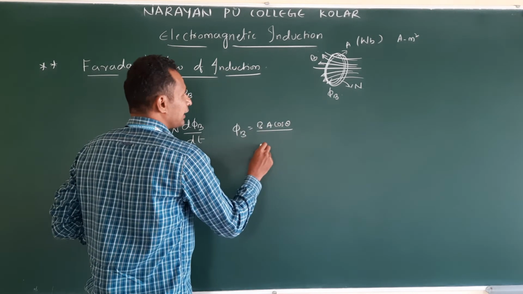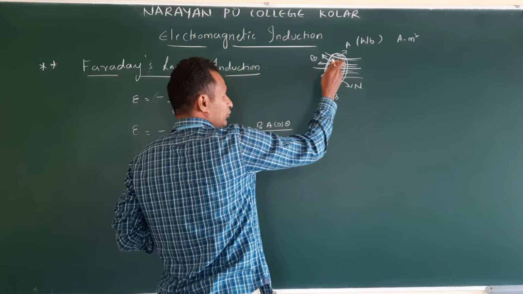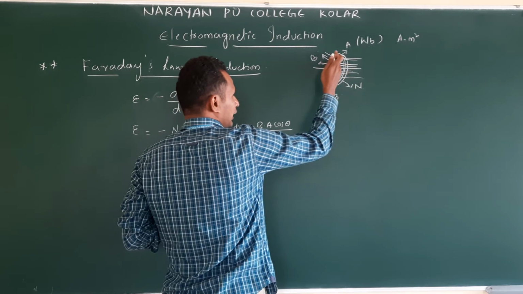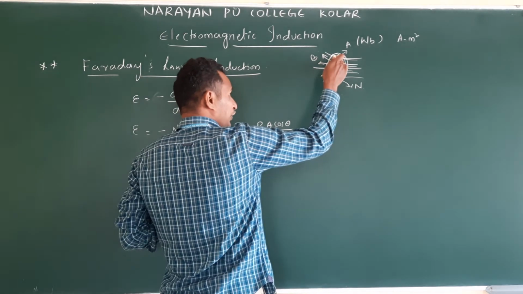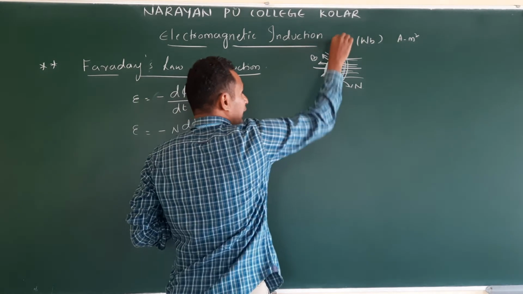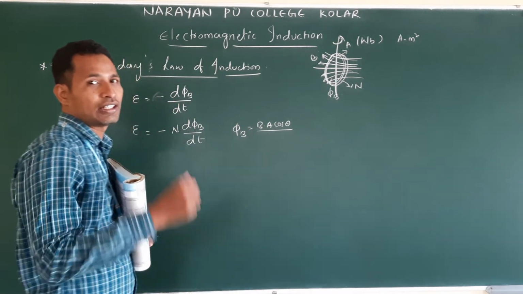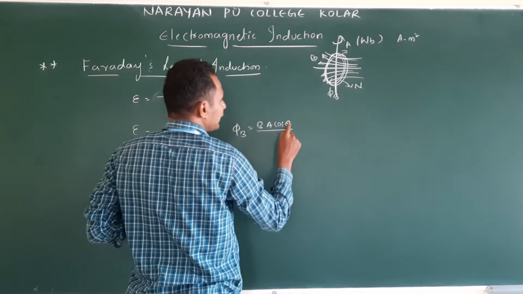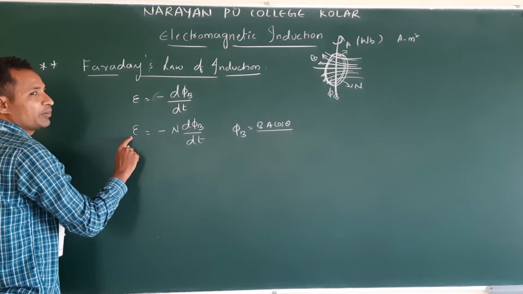Theta angle: what we have done in experiments 1, 2, 3, we kept the coil constant and changed the magnetic field. Now, if you keep the magnetic field as this and rotate about this axis, again there will be a change in magnetic flux in a coil. Means theta changes, flux changes, EMF changes.